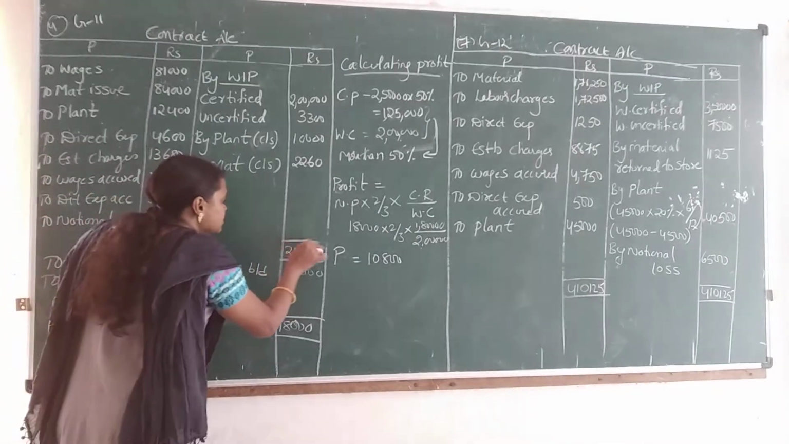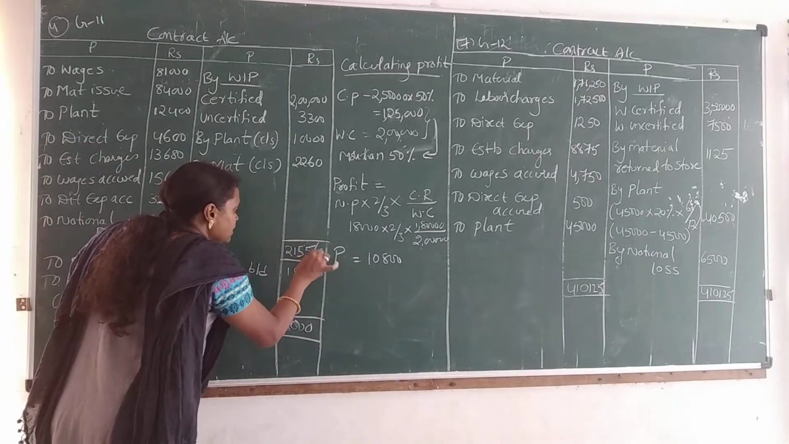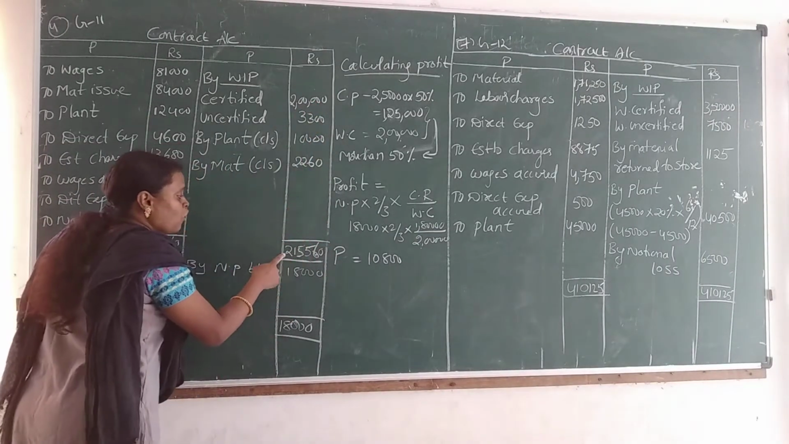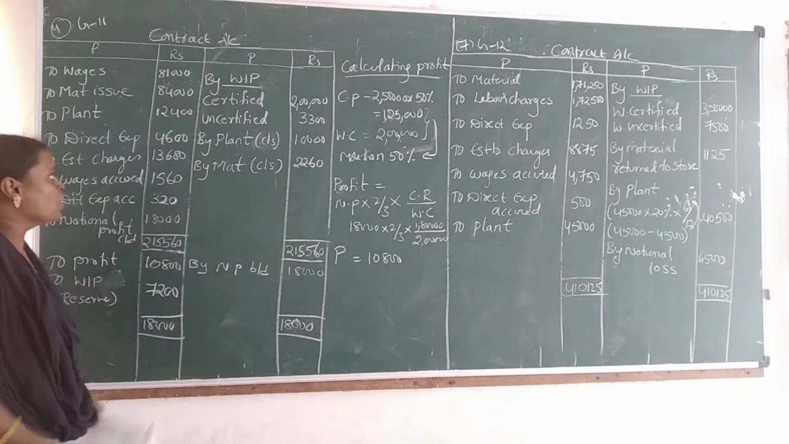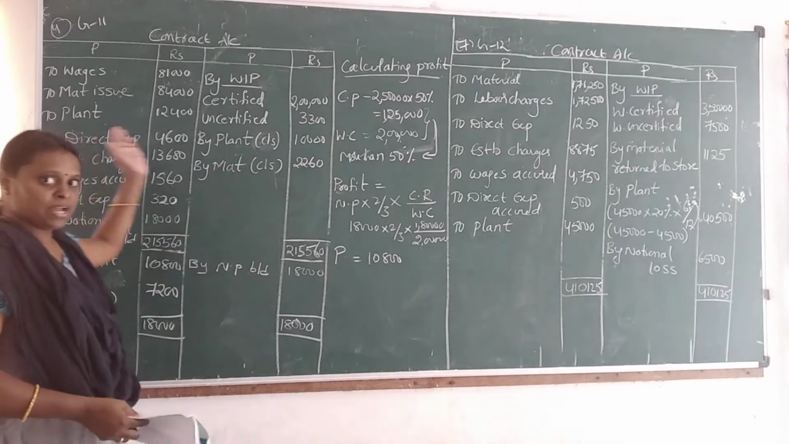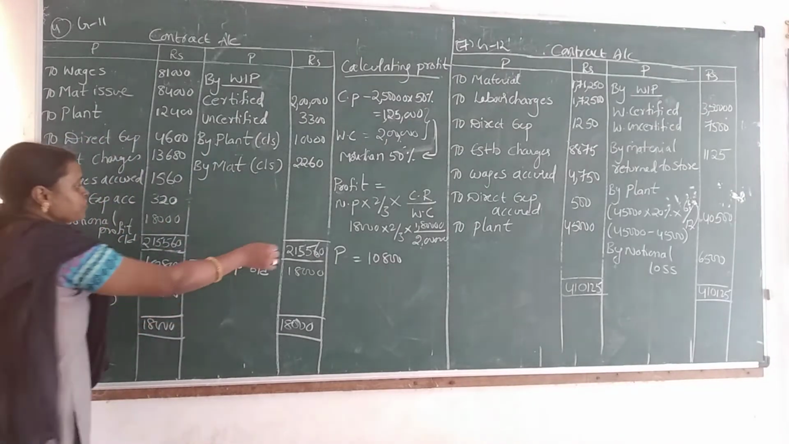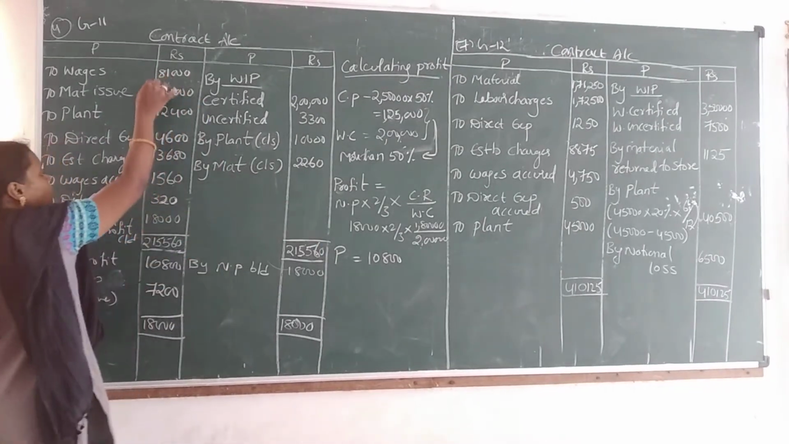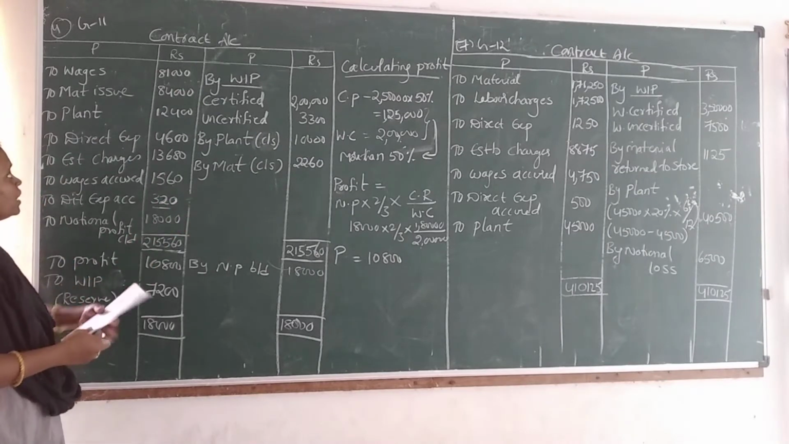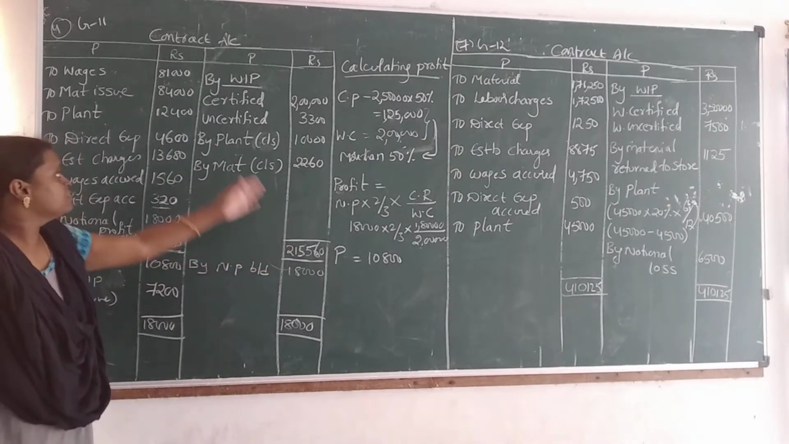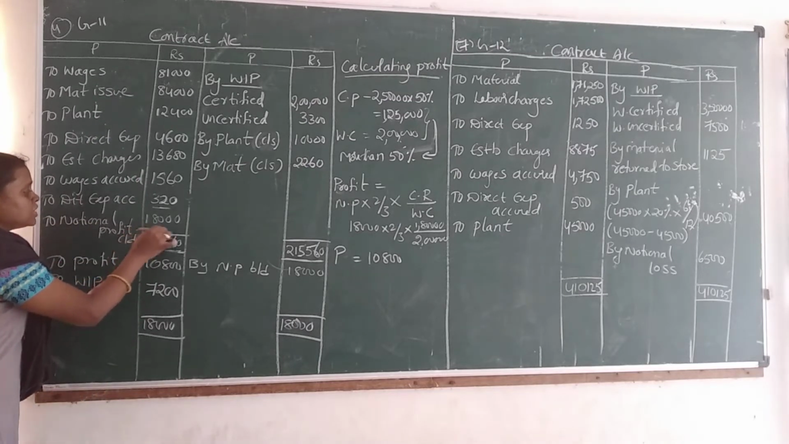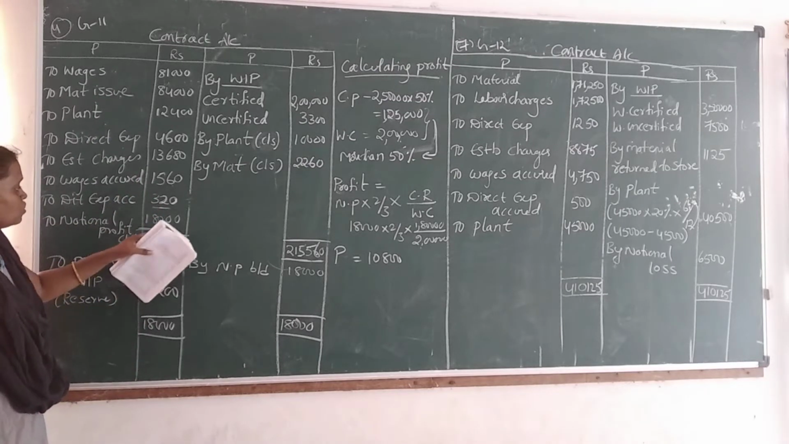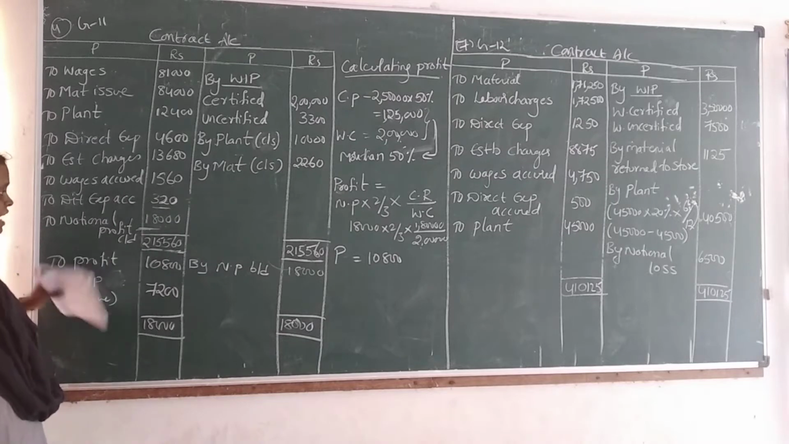Now add the credit side. After adding the credit side, how much did we get? 2,15,560 rupees. So credit is more compared to debit. From this amount, deduct all these items. From 2,15,560, deduct all these items, and you will get the notional profit.